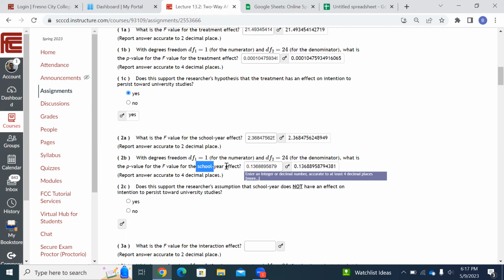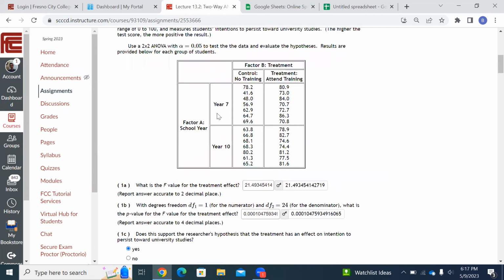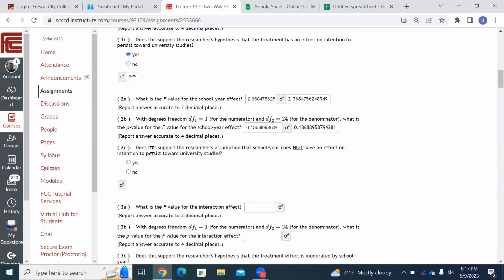So, this is the school year effect, and the p-value came out high. So the school year doesn't matter. That means whether you give them this training class in year 7 or year 10, it doesn't really matter. It's all the same thing. 7th grade, 10th grade, whatever. Makes no difference. So does this support the researcher's assumption that the school year does not have an effect? Yes, it does. He's right. It doesn't have an effect. The p-value is high. So only p-values that are low have an effect.